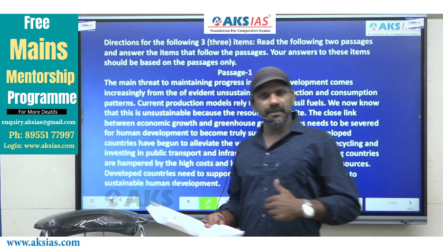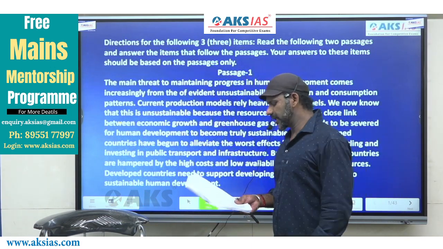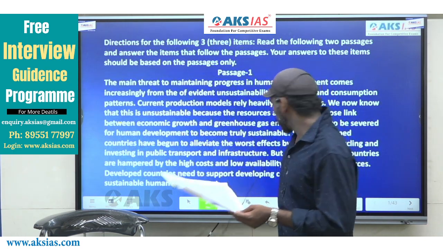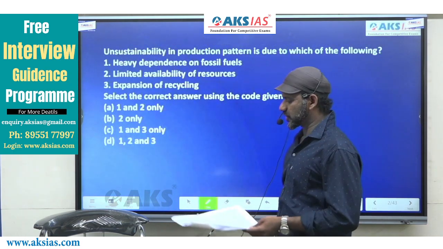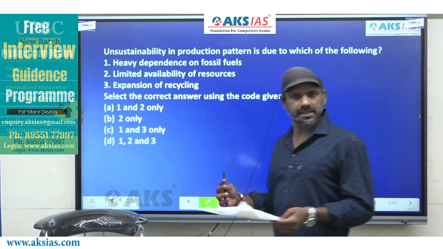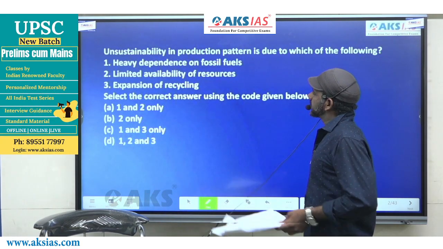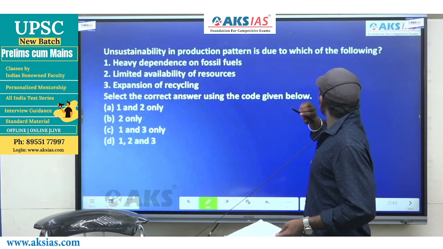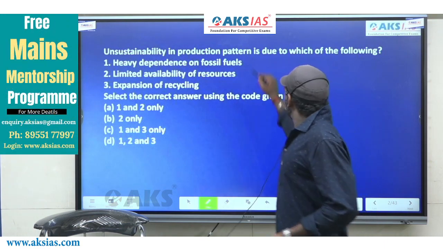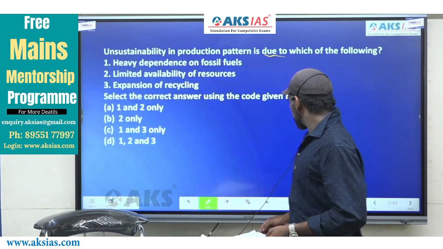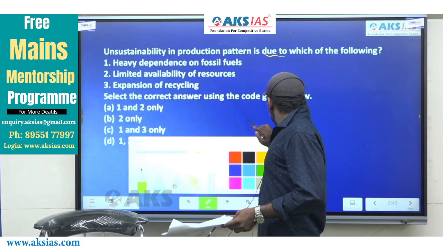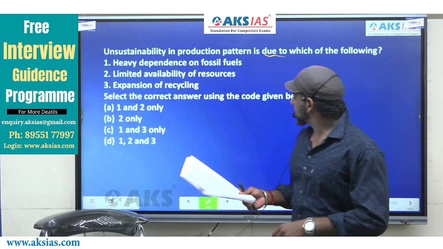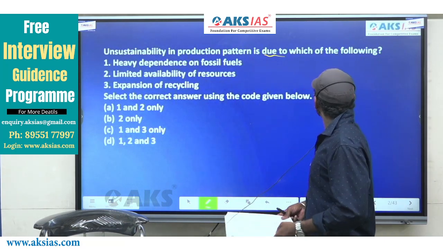Now we shall go question by question. Come to the first one. Now I'll just read the question, then we shall move on to the part of the passage where the topic of the question is talked about. Come to the question. Unsustainability in production pattern is due to which of the following? Now, due to is a cause and effect indicator. It must connect a reason and a result.